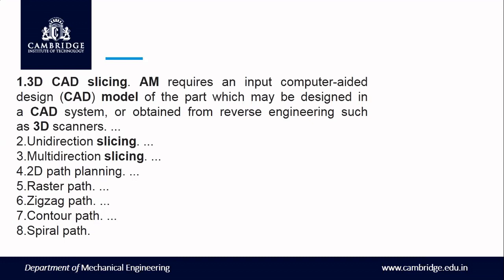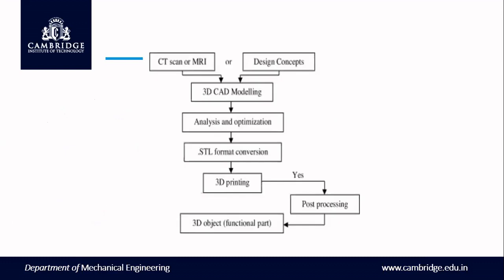2D path planning, raster path, zigzag path, contour path. There are a number of things there. This is so that you will get your required product. Now this I have taken from a research scholar. That is how you are supposed to turn whatever is in your mind into a real product. They have given two things that can be done: one is an existing part can be printed, or any conceptual design that is in your mind can also be printed.